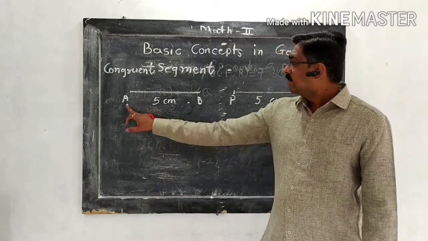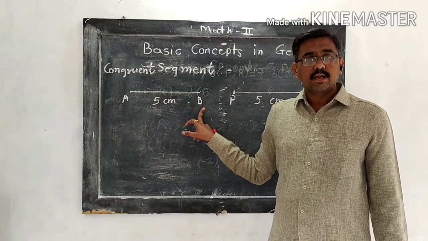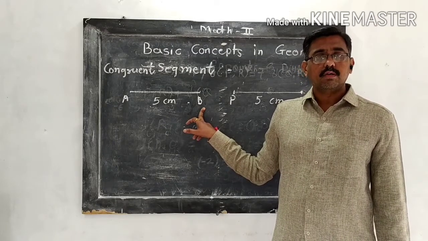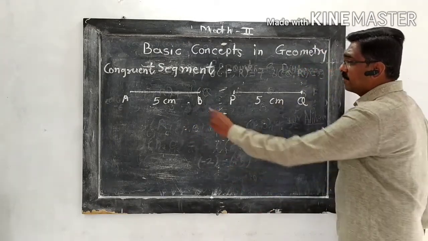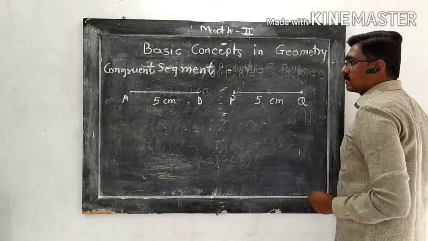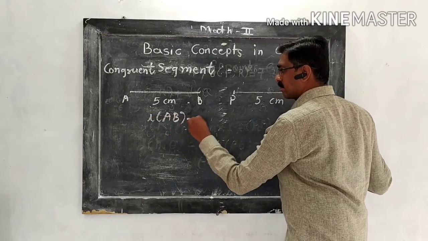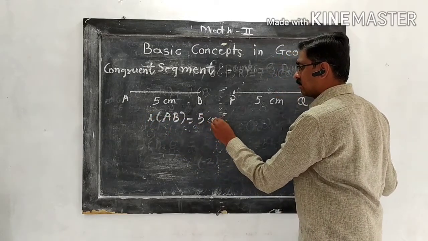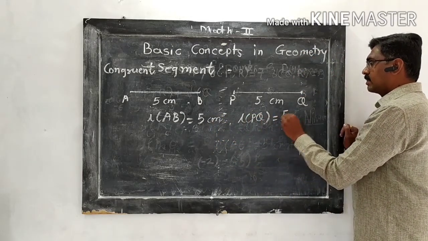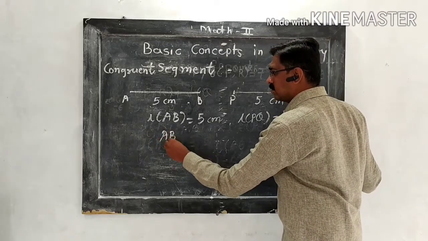Again, if the lengths of the segments are equal to each other, then the given segments are congruent to each other. So here from the figure we can say length of AB equals 5 cm, length of PQ equals 5 cm. That means length of AB equals 5, length of PQ equals 5 cm. So as the RHS is the same, we can say AB equals PQ.